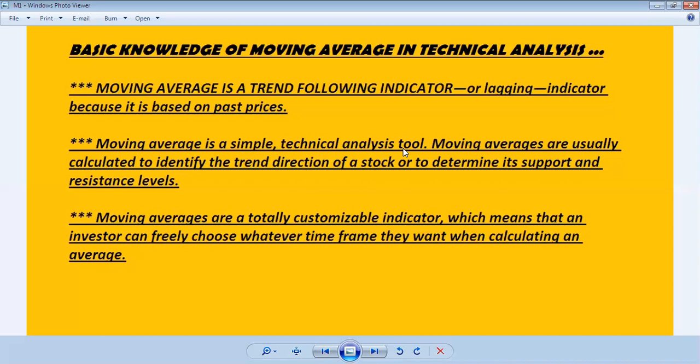This is the basic knowledge of moving average in technical analysis. Why do we use the moving average? The moving average is a trend following indicator, or you can say a lagging indicator, because it is based on past price.